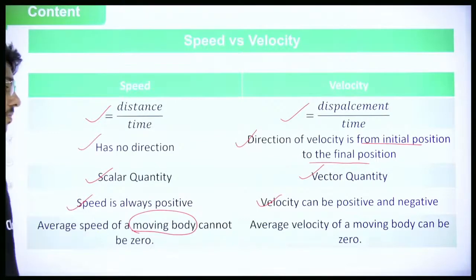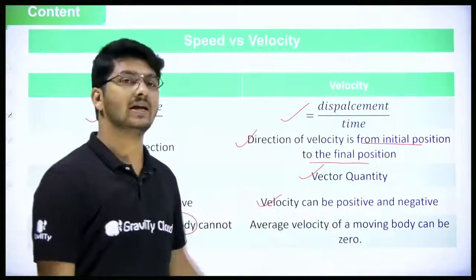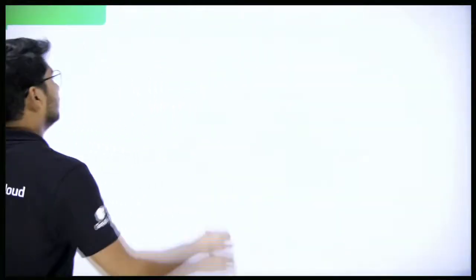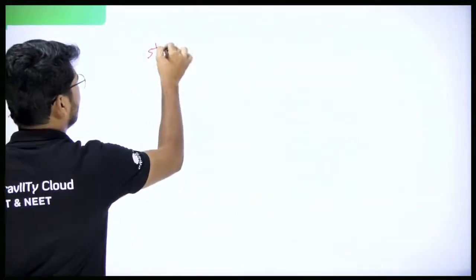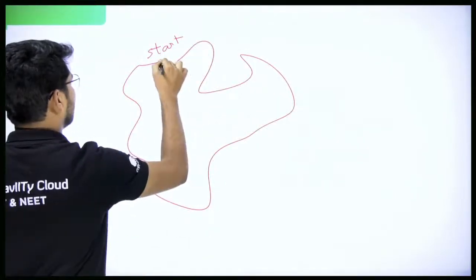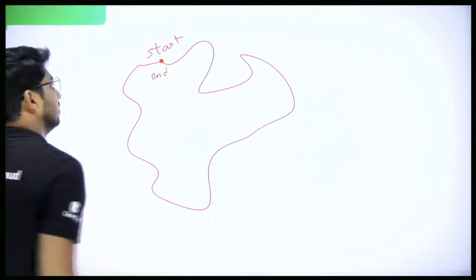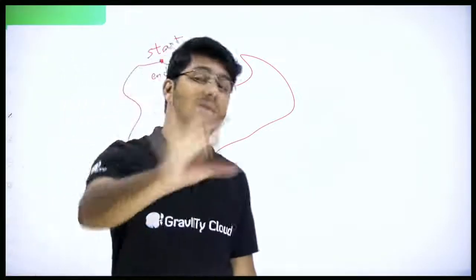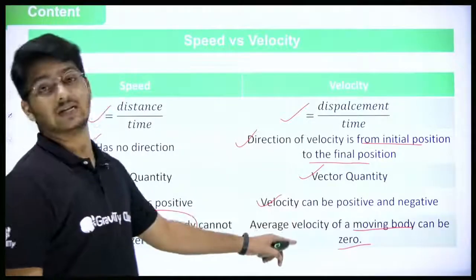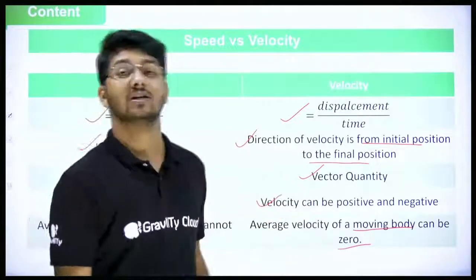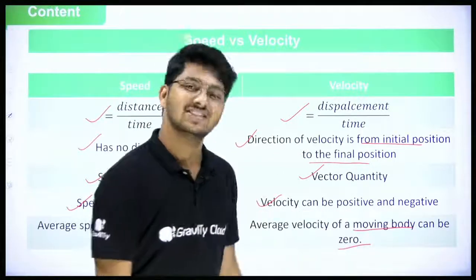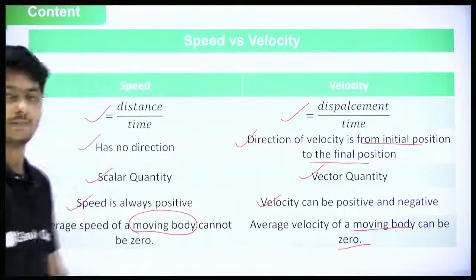But average velocity of a moving body can be zero. When is an average velocity of a moving body zero? That is, if this is a start point and the path is in such a way that the object again comes back to the same point. The start and end are the same positions. Then what happens? Displacement is 0 and average velocity will be 0. So average velocity of a moving body can be 0. That is the interesting point.